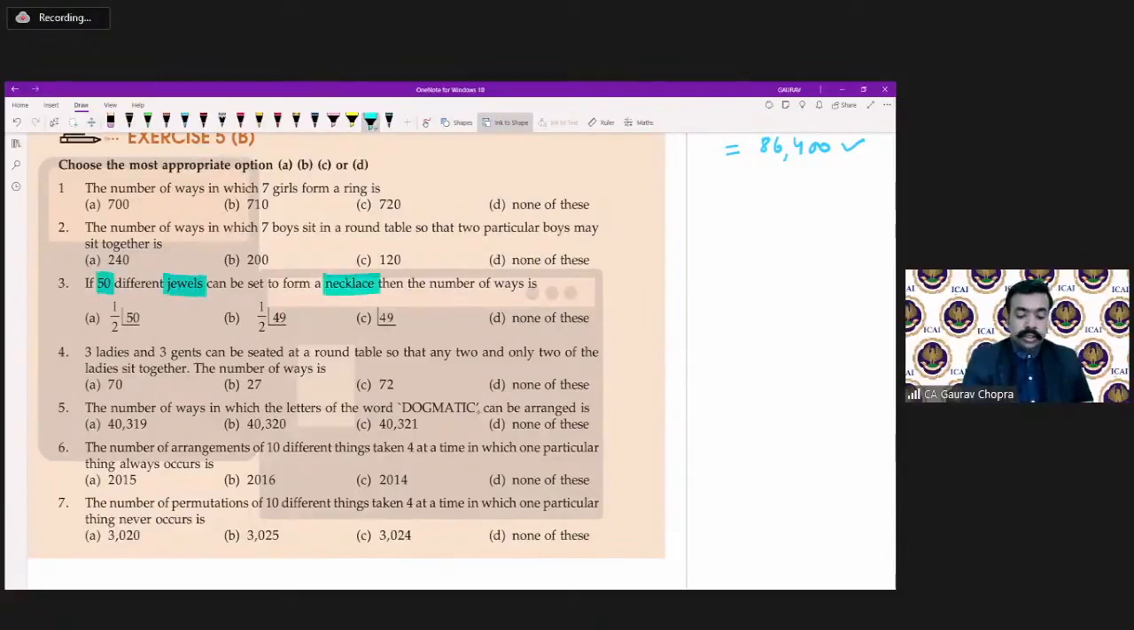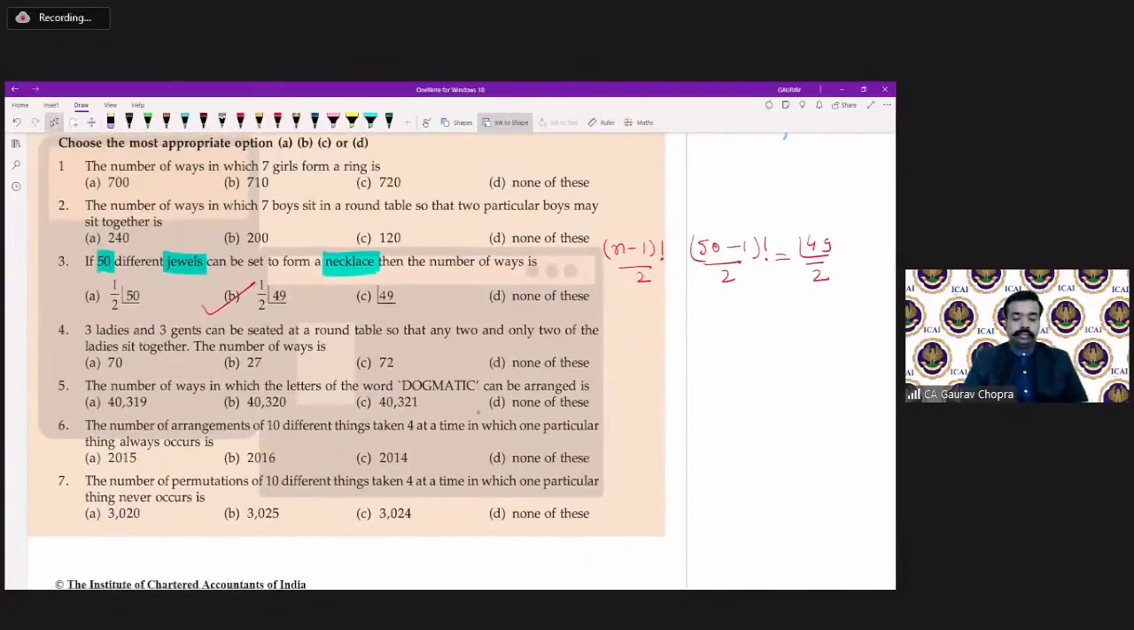Whenever it is a necklace question, we have to apply factorial n minus 1 upon 2. So 50 beads are there, so we do 50 minus 1 factorial upon 2, that is factorial 49 upon 2. That is option number B. Got it?